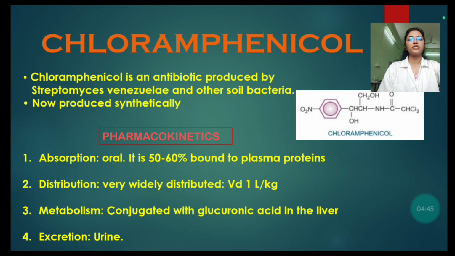Then next drug is chloramphenicol. Chloramphenicol is an antibiotic produced by Streptomyces venezuelae and other soil bacteria. Now it is produced synthetically. Pharmacokinetics of chloramphenicol are: its absorption is by oral route and it is 50 to 60% bound to plasma proteins. Distribution, it is very widely distributed in body. Metabolism is by liver and conjugated with glucuronic acid.